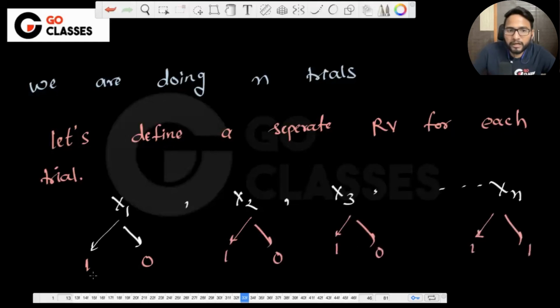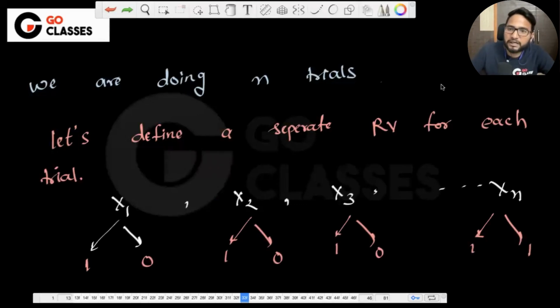X1 will be taking 1 if on the first trial you get head. X2 will be taking 1 if on the second trial you get head. So basically X1 is only limited to the first trial, and X2 is only limited to the second trial. That's what we are saying: let's define a separate random variable for each trial.